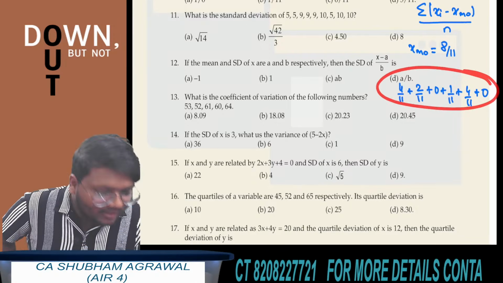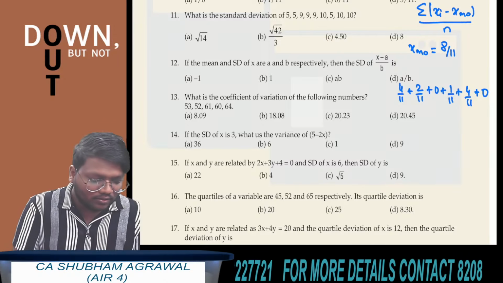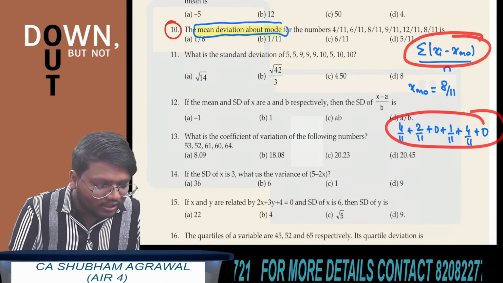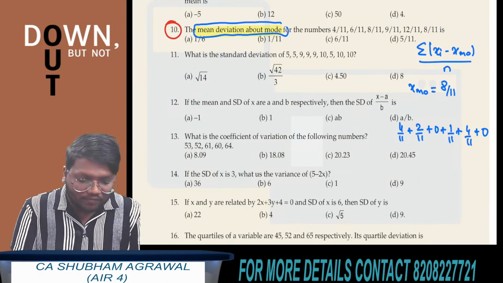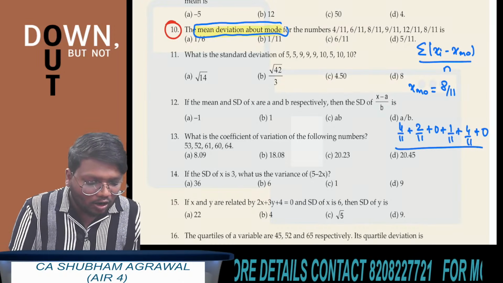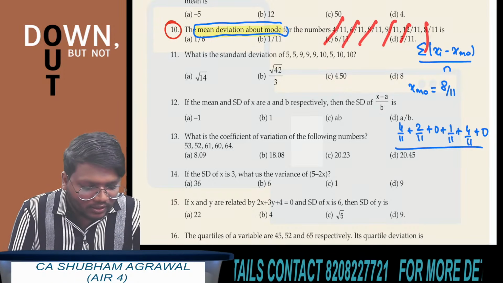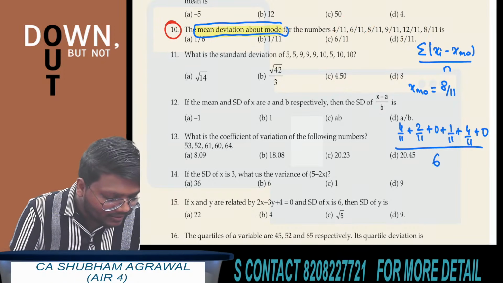This thing which I have written, this is what? Summation of absolute value of xi minus mode of x. Now you have to divide it by small n, the number of observations. So how many observations are there here? There are 6 observations: 1, 2, 3, 4, 5, 6. So divide it by 6.